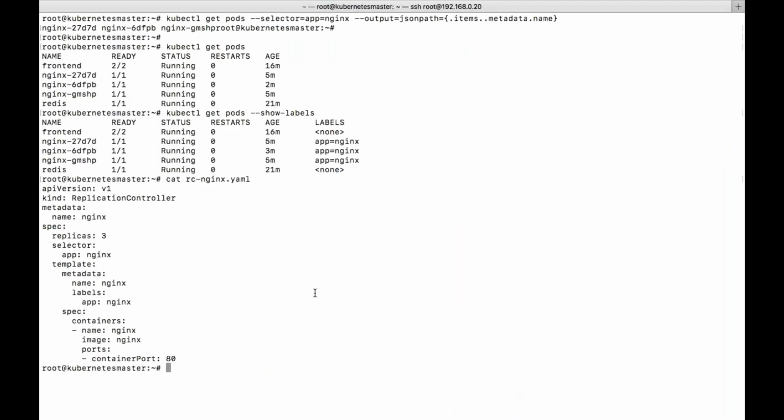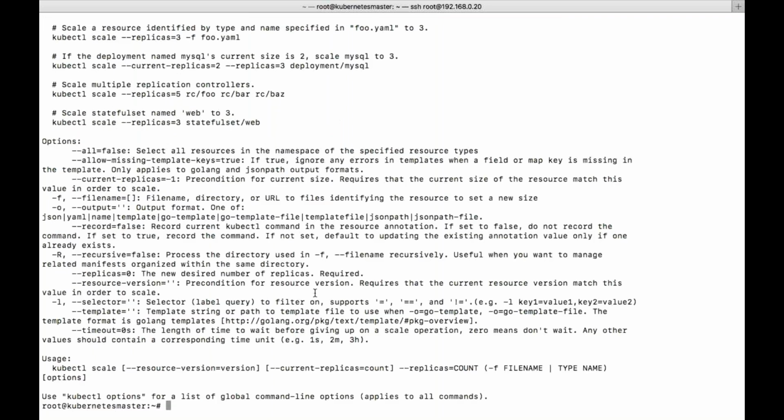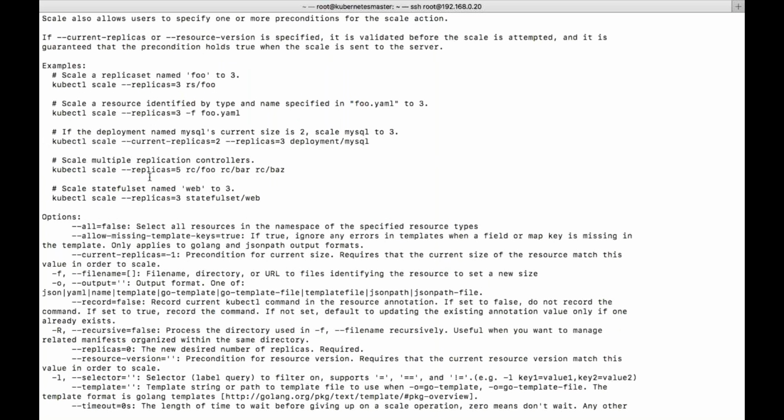So let's see kubectl scale. Let's try to increase the replicas on the fly. Okay, let's try to do that. You can give this particular